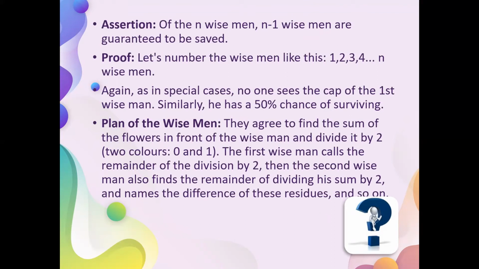They agree to find the sum of the numbers on the caps in front and divide it by the number of colors. The first wise man names the residue from division, then the second wise man also finds the residue from division and pronounces the difference of the residues, and so on up to the nth wise man. And so we get the answer: it is guaranteed that n minus 1 wise men will be saved.